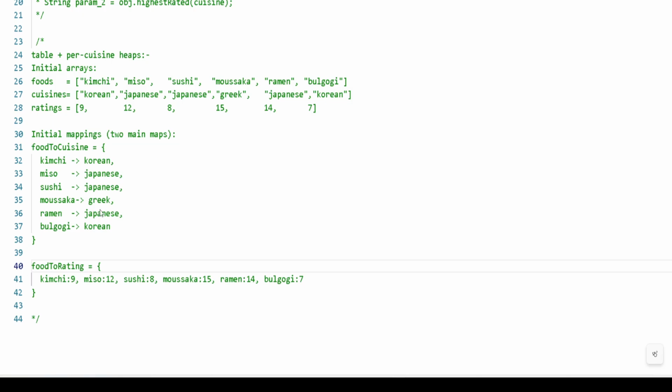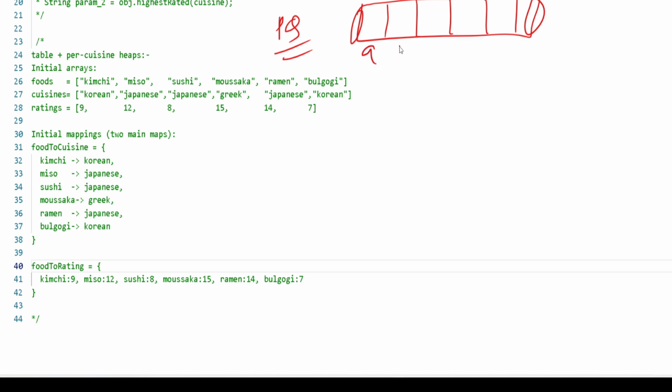So for each cuisine we keep a priority queue that orders entries by rating in descending order. The benefit of the priority queue is that we can store all the order entries in it, and based on the rating in descending order, you can find, let's suppose, 9, 8, 7, 6, 5, 4, 3, like that.